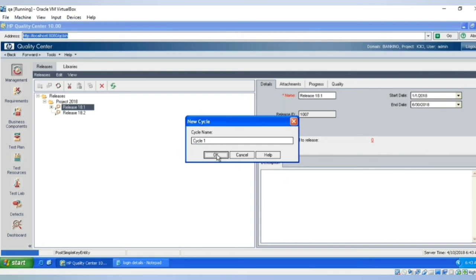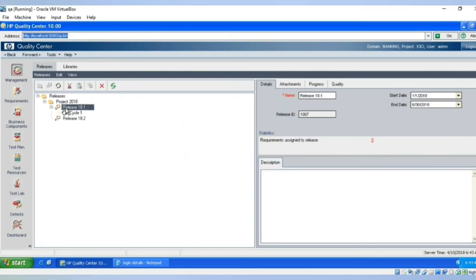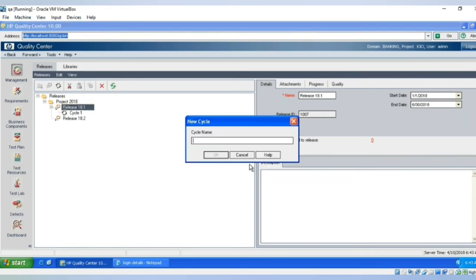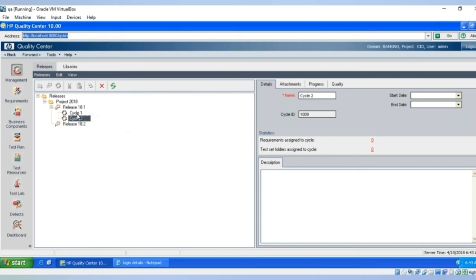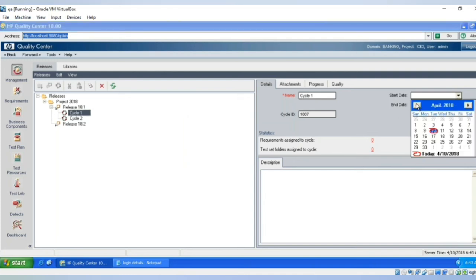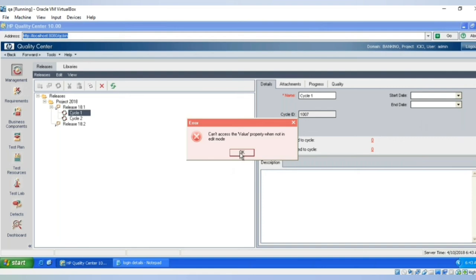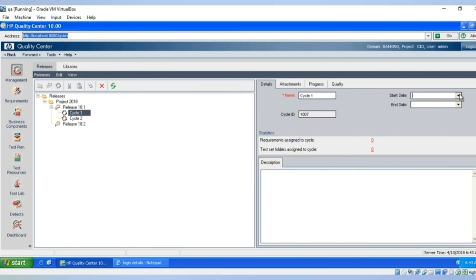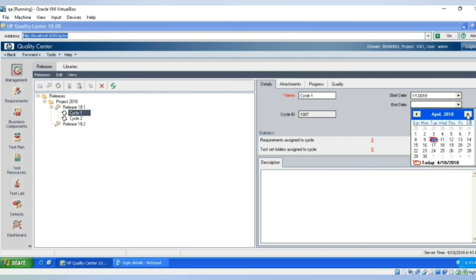So the second one, cycle 2, and even for cycles you can define the duration. So what I am going to do here, I will be creating only two cycles, cycle 1 and cycle 2. For cycle 1, I am going to give the start date and end date now. Start date is going to be from Jan 1st. So I am defining 3 months duration for each cycle. It can be shorter also, but here I am just defining for 3 months.